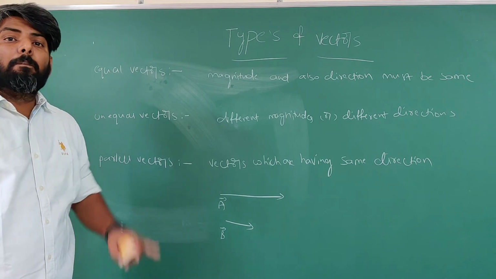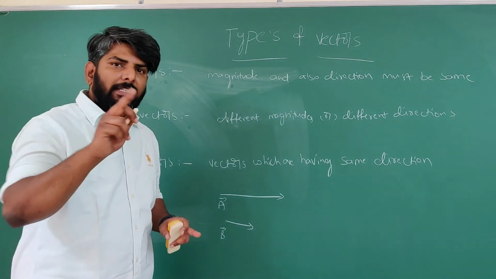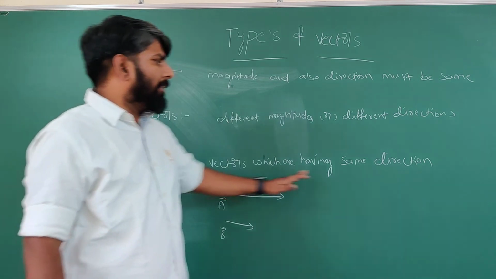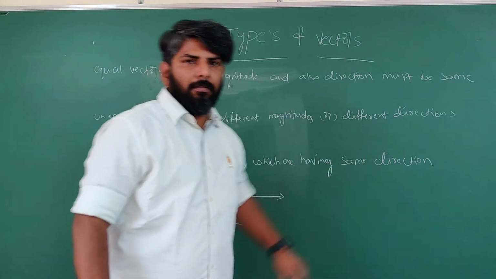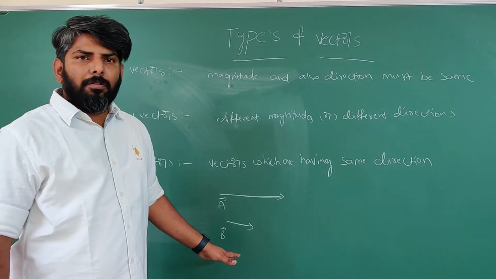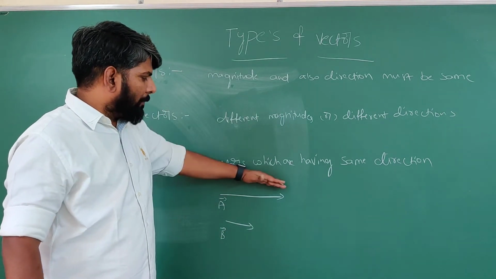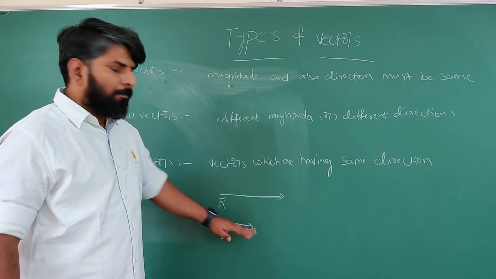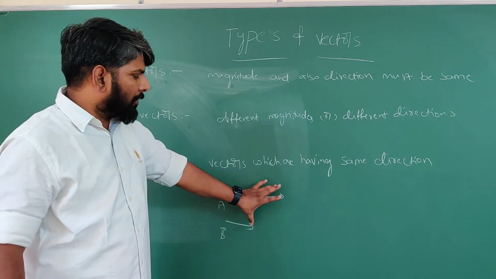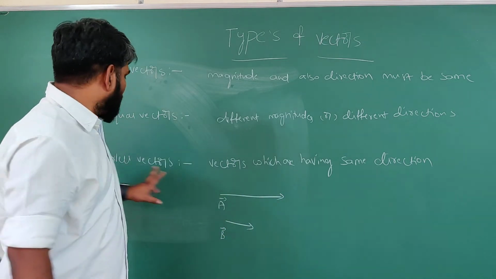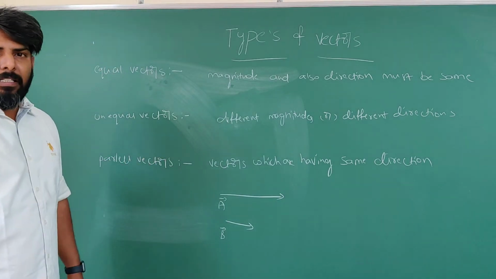What are they? Parallel vectors. So parallel vectors means vectors must have the same direction. Maybe different magnitude, but direction must be same. Like a vector a bar, another vector b bar. Magnitudes are different, but directions are same. That's why these are called parallel vectors.